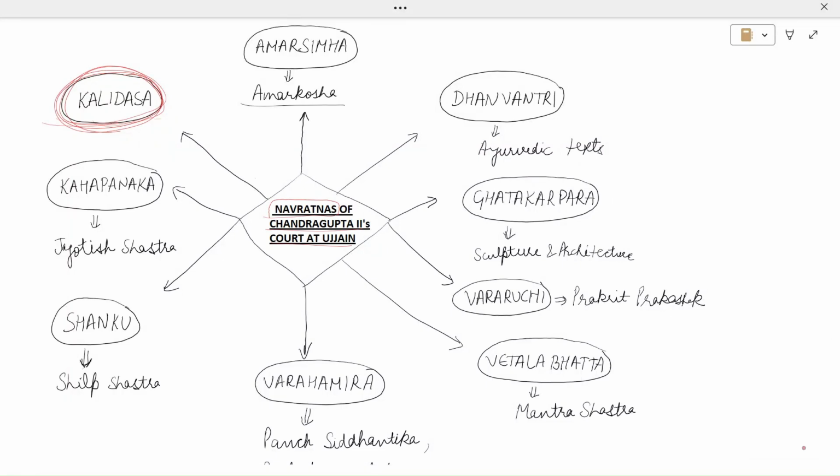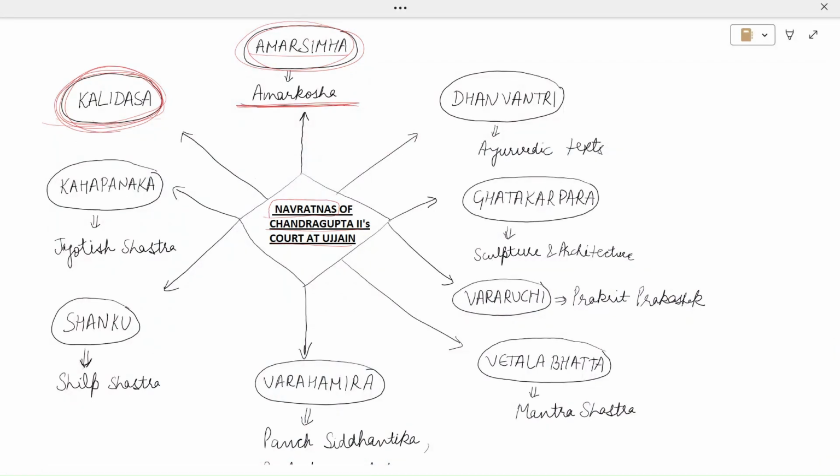The second one is Amar Simha. So his work was Amar Kosh, which was a vocabulary of Sanskrit words, and it was divided into 3 parts called Trikant. So Amar Simha's composition was Amar Kosh, which was a vocabulary of Sanskrit words.